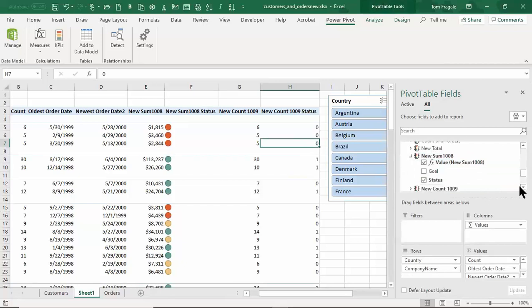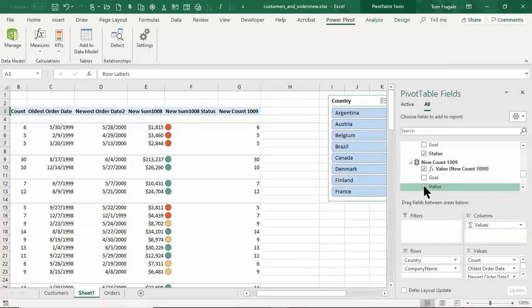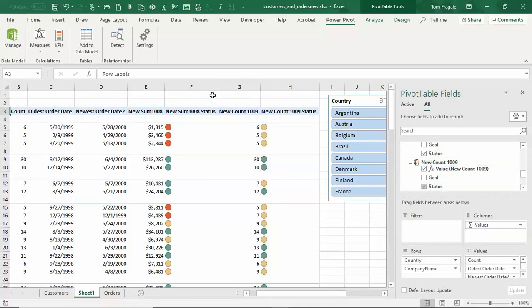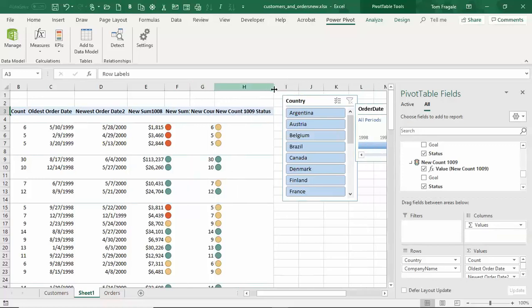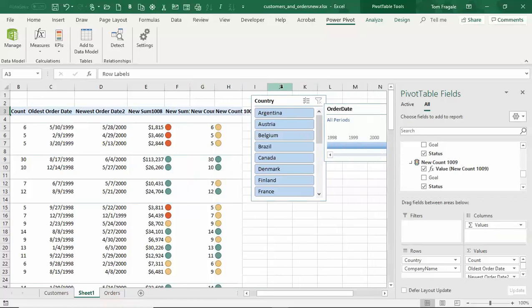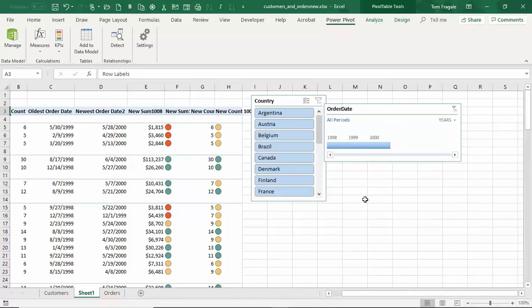I'm going to come over here to the fields. There's the new count KPI. I'm going to uncheck status and then check status again. And now when it appears this time, it has the KPI. It has what we're looking for there. So watch how all this works together. I'm just going to start wrapping up. Those are the things I want to show you with the new PowerPivot tools. So look, everything is working together now.